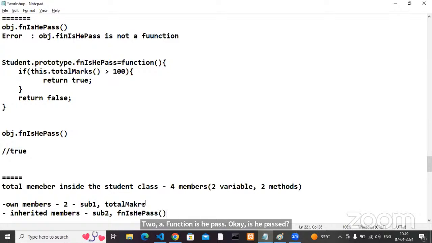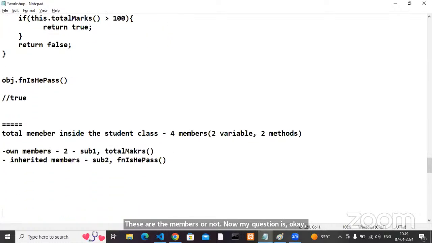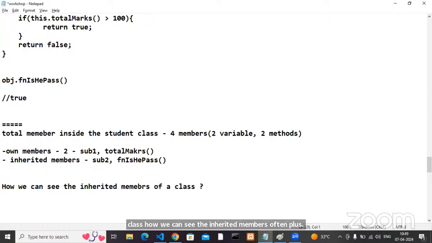Now my question is, I want to see the inherited members of the class. How can we see the inherited members of a class, either it is a function class or a class keyword class? How can we see the inherited members of a class?